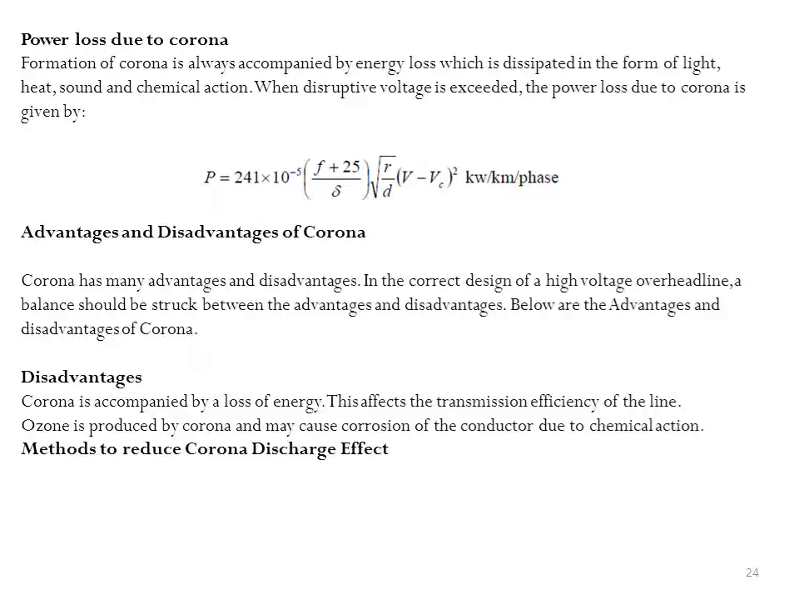Disadvantages: corona is accompanied by a loss of energy. This affects the transmission efficiency of the line, and ozone is produced by the corona and may cause corrosion of the conductor due to chemical action. The current drawn by the line due to corona is non-sinusoidal and hence a non-sinusoidal voltage drop occurs in the line. This may cause inductive interference with neighboring communication lines.